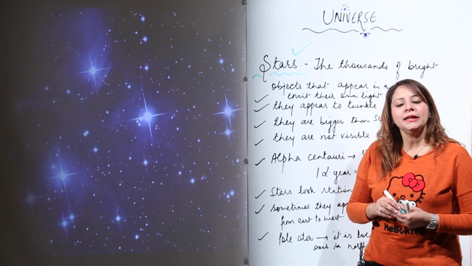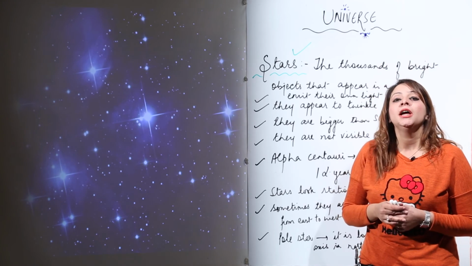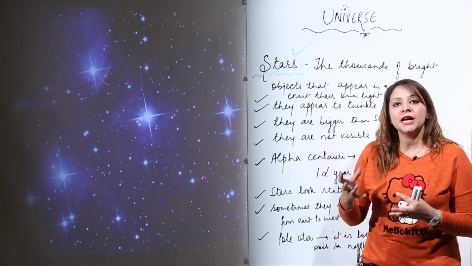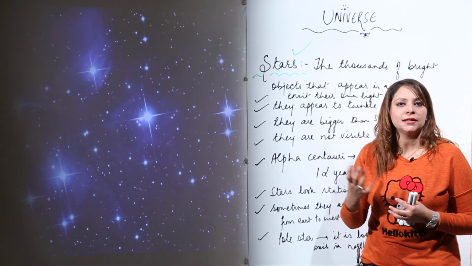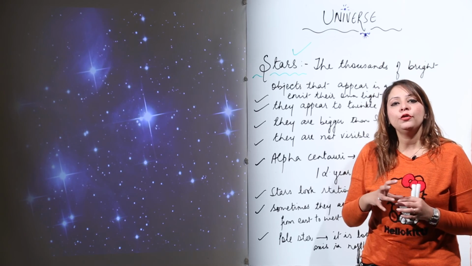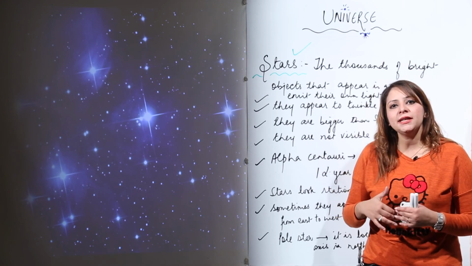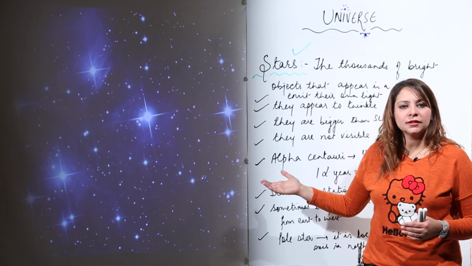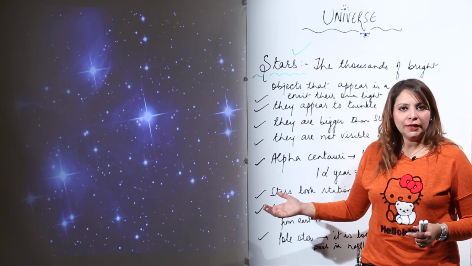It's not that they are not present in the daytime. They are present in the daytime, but due to the presence of the sun, the intensity, or the brightness of light emitted from the sun, is very high. Therefore we cannot see the stars in the daytime. But when the sun sets, we can see these stars shining in the night sky. So these are basically called stars.